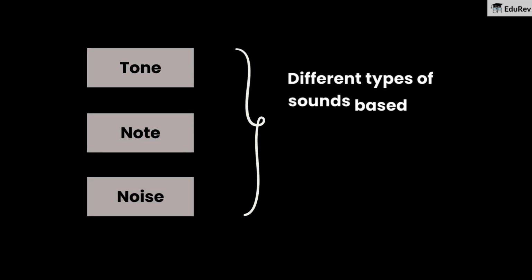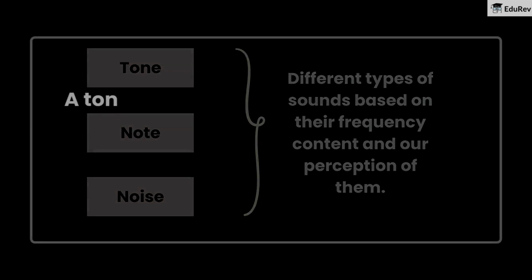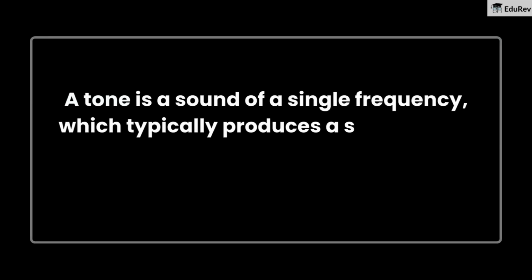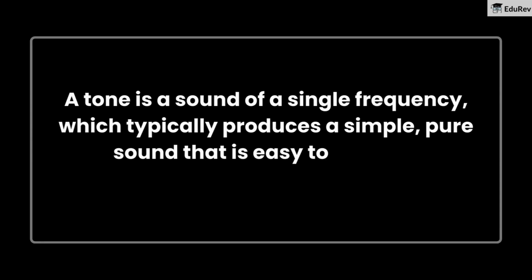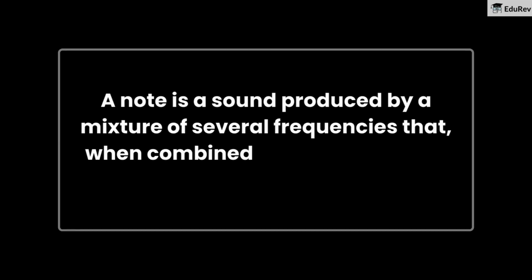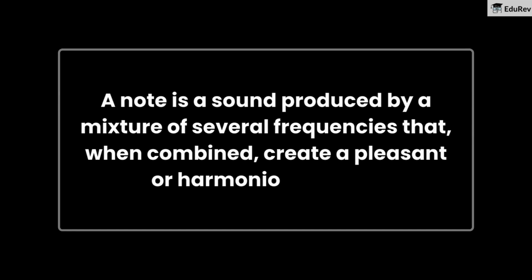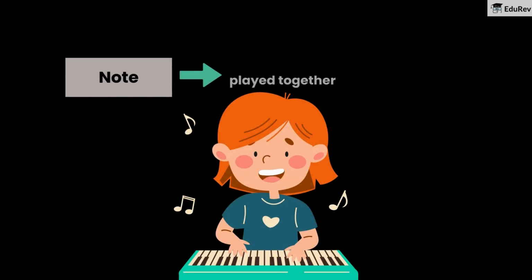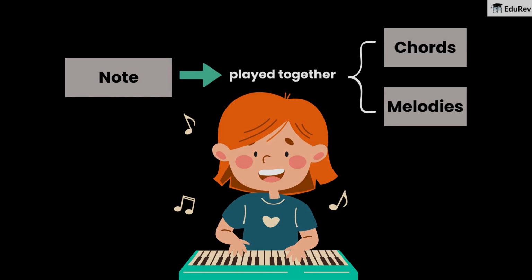Different types of sounds based on their frequency content and our perception of them. A tone is a sound of a single frequency, which typically produces a simple, pure sound that is easy to identify. A note is a sound produced by a mixture of several frequencies that, when combined, create a pleasant or harmonious sound. So when many notes are played together, we get chords or melodies.